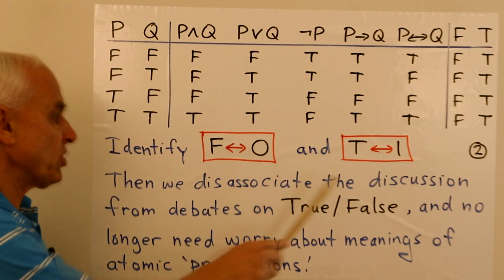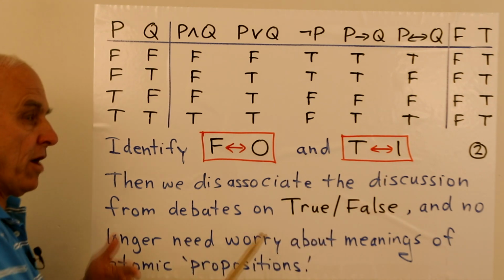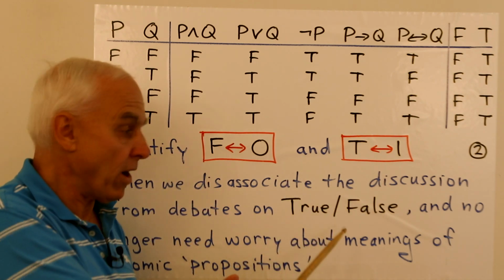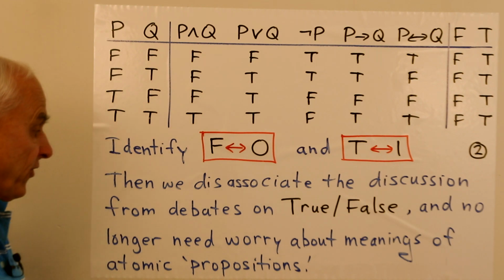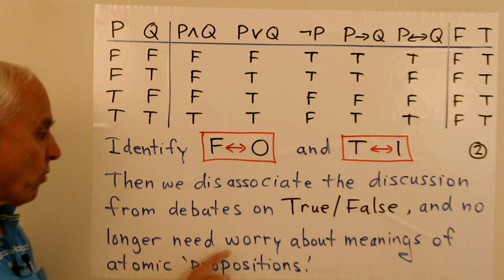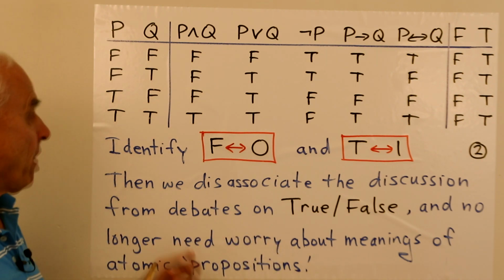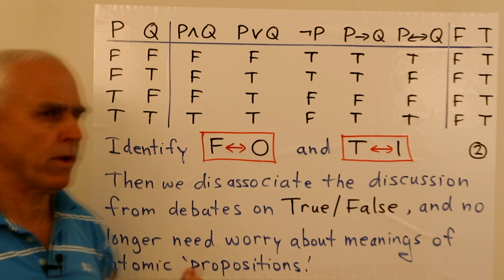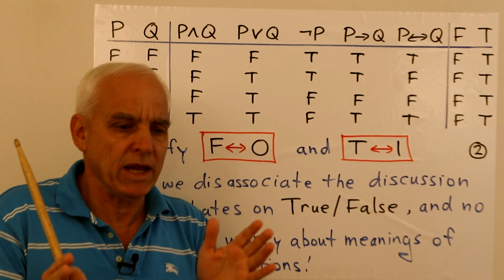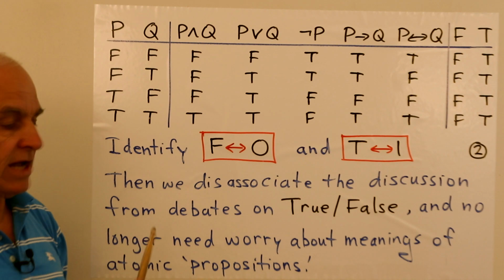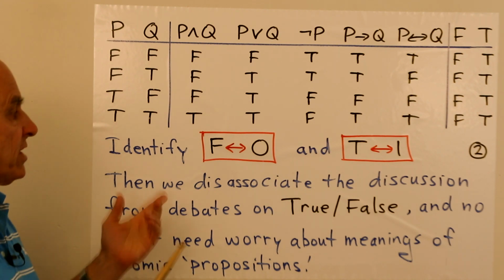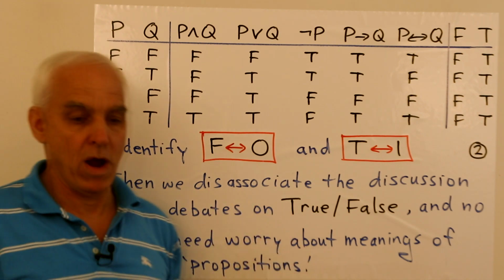So we're going to disassociate the discussion from debates on the possible meanings or otherwise of true versus false. And we're no longer going to worry about the meanings of the atomic proposition. So we don't have to struggle with what exactly do these words mean. We just think about P and Q as atomic objects which can take on the values of 0 and 1.